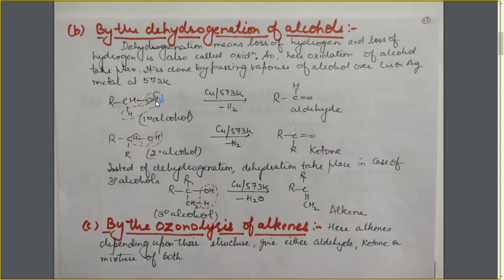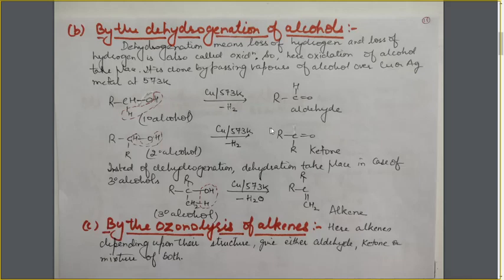both hydrogen atoms are lost as an H2 molecule, leading to the formation of a double bond at this position. This carbon atom and this oxygen atom have one valency free after the loss of the hydrogen atom. They will complete their valencies by the formation of this double bond. Similarly, in this case also, the hydrogen atom of the OH group and the hydrogen atom from this carbon atom are lost as an H2 molecule, leading to the formation of a double bond. As a result, ketones are formed.